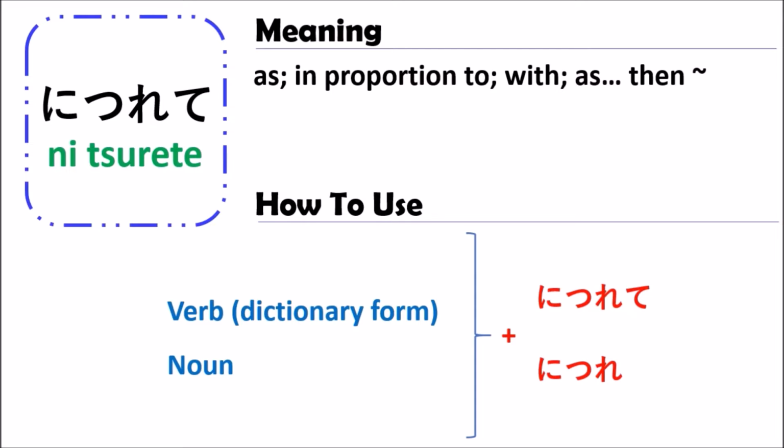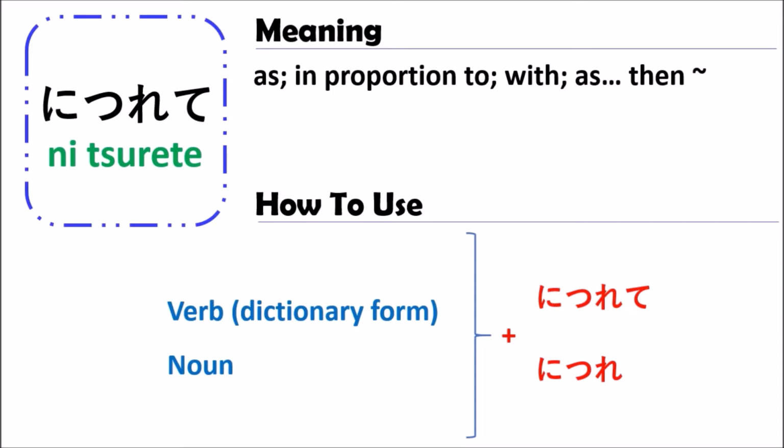When you use it with a verb, you have to change the verb to the dictionary form. For a noun, you can use it in that form, nothing can be changed. After that, you follow with nitsurete, or you can say nitsure only. It has the same meaning: as, in proportion to, with.